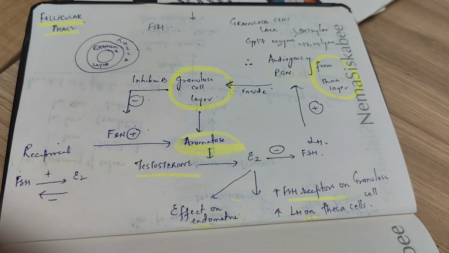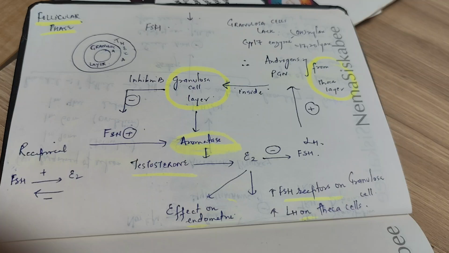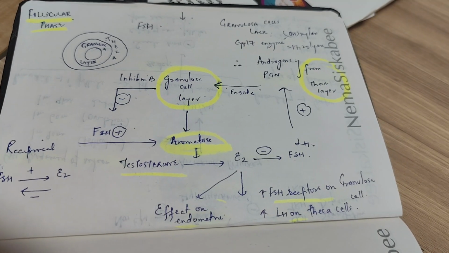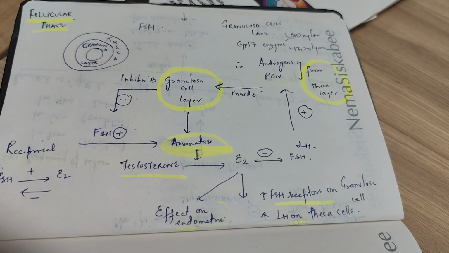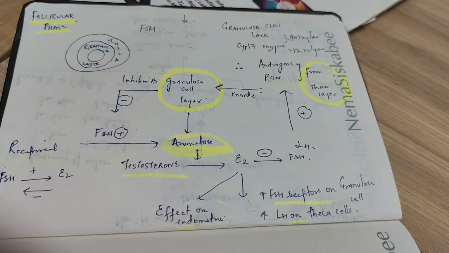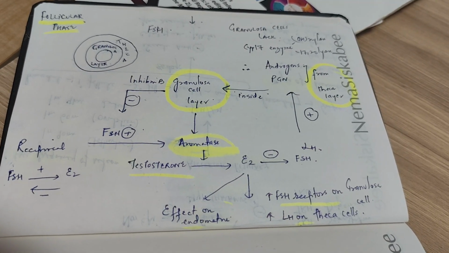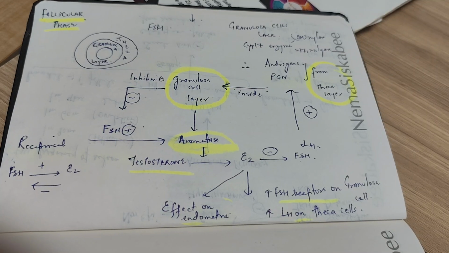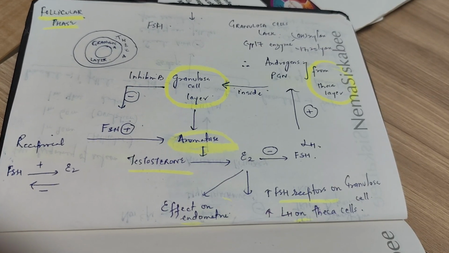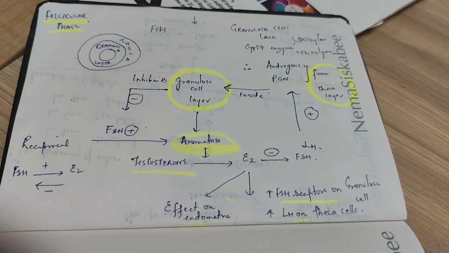Now talking about the role of LH, it mediates androgen synthesis in the theca layer. Androgen synthesis is important because it is a substrate for aromatase and estradiol, and for proper growth of the follicle, increased intrafollicular estrogen concentration is very important.